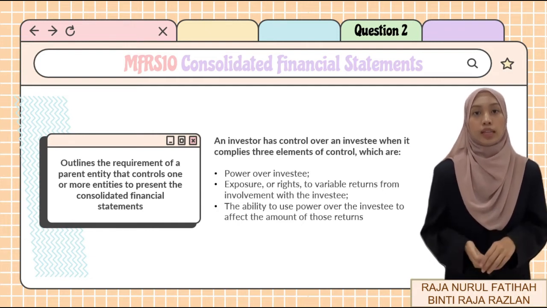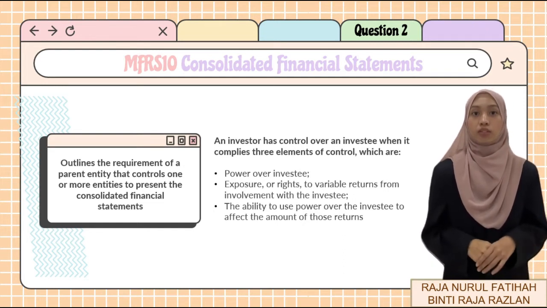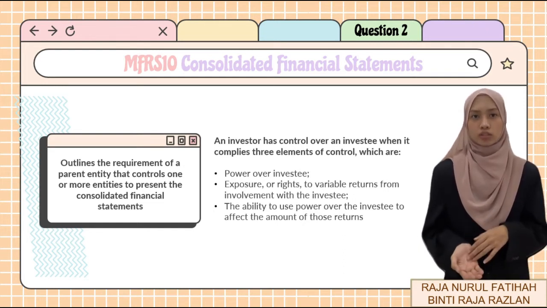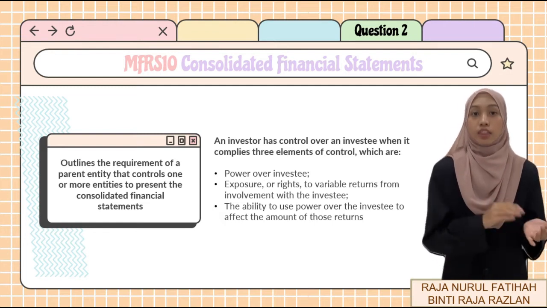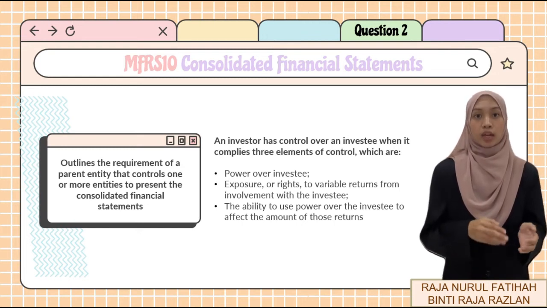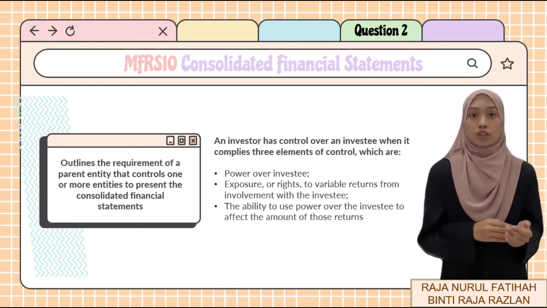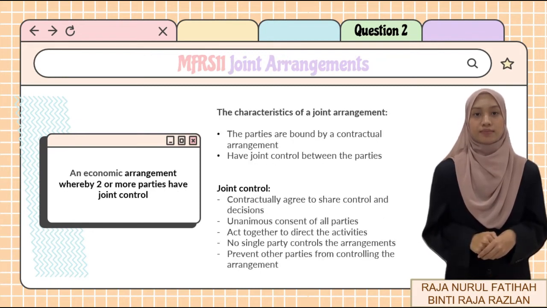MFRS 10 also illustrates that if two or more investors each have existing rights that give them unilateral ability to direct different relevant activities, the investor that has the current ability to direct the activities that most significantly affect the returns of the investee has the power over the investee.